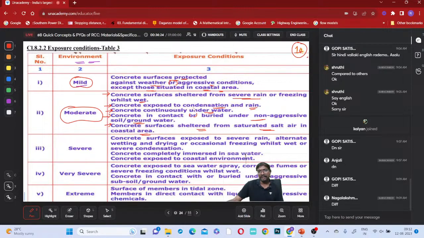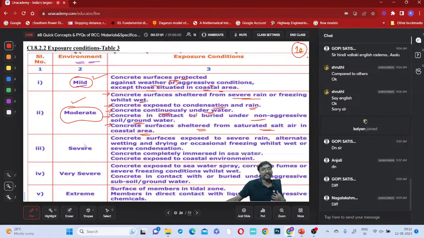This is protected from the severe rain, freezing and thawing, and it is protected from this aggressive environment. It is protected from saturated salts. But which one is allowed? You can say condensation and rain are allowed, and concrete underwater is allowed, right? For these exposure conditions, you give the name moderate. Is that clear? The difference between mild and moderate, everyone? The dosage we are increasing a little bit from mild to moderate, all of you?